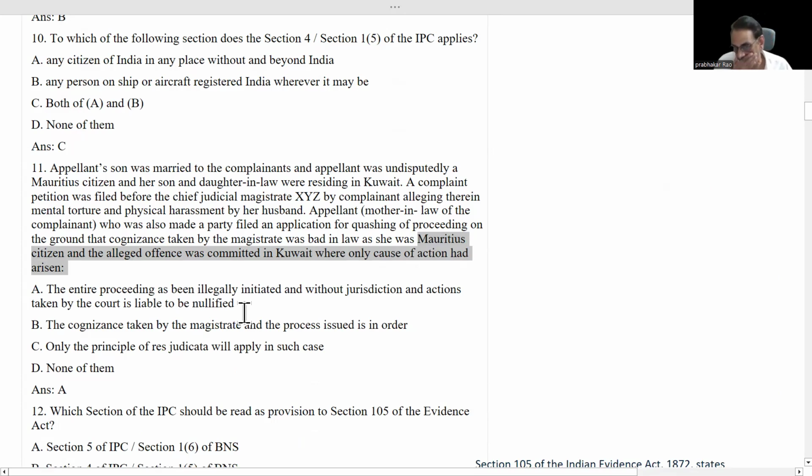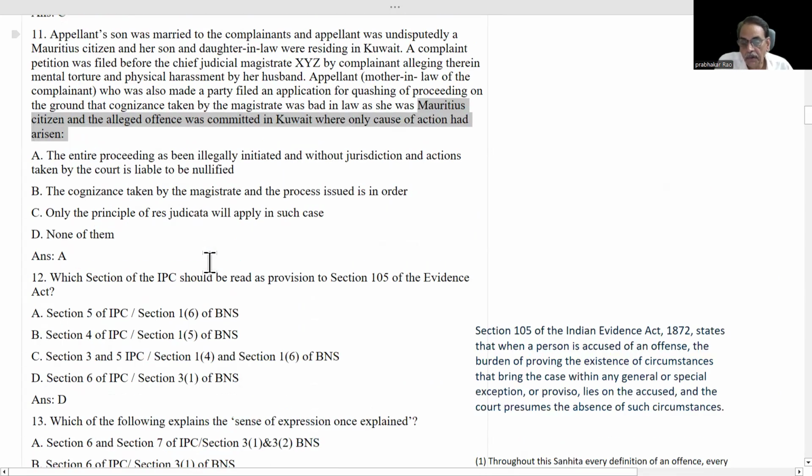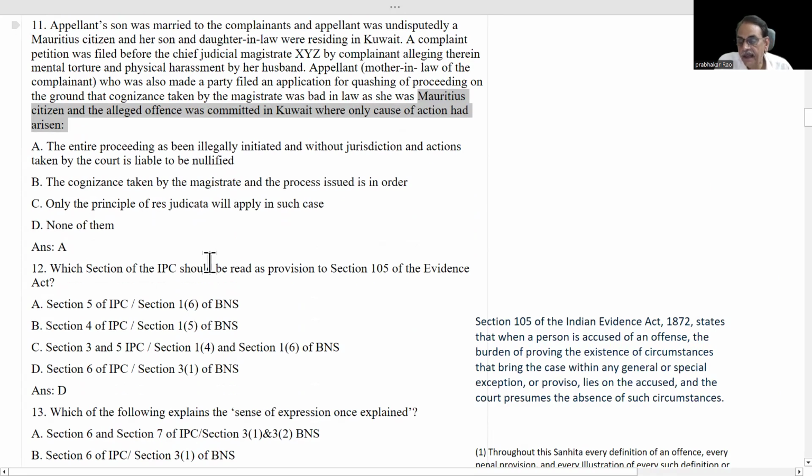This is the correct answer. Because the appellant is not a citizen of India and the offense has not been committed within the territories of India. That's why no case will arise within the territorial borders of India. Next.